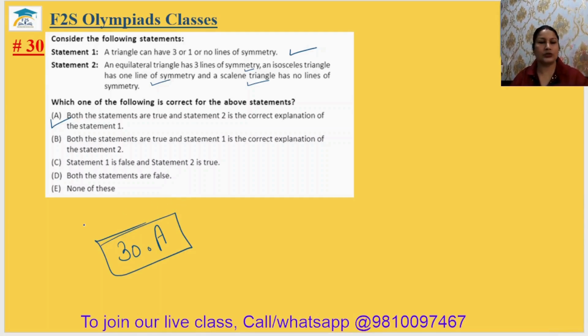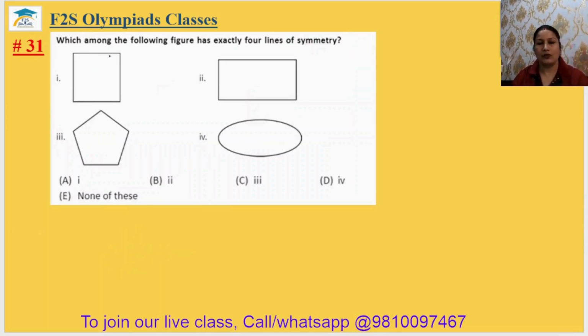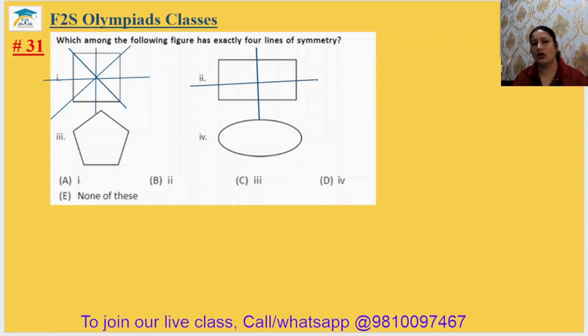Come to question number 31. Which among the following figures has exactly 4 lines of symmetry? So square has 4 lines of symmetry, that is the vertical symmetry, the horizontal symmetry and the diagonal symmetry. Only the square has. For the rectangle, there are only 2 lines of symmetry, that is vertical and horizontal symmetry. Here it will be 5 lines of symmetry. Here it will be 4 lines of symmetry. So that's why we will go with option A. 31 answer will be option A.